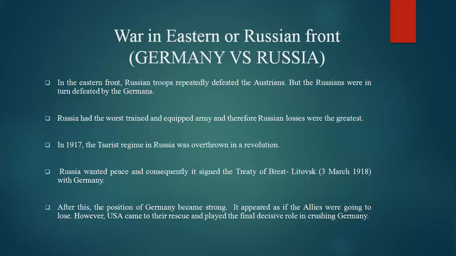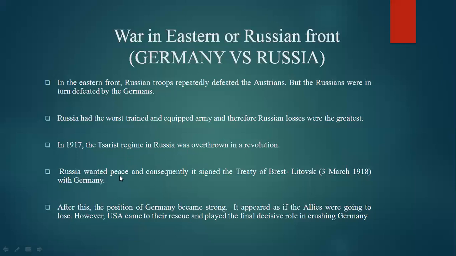the Russian army. In 1917, the Tsarist regime in Russia was overthrown in a revolution. The leader was thrown out by the Russian Revolution because of not performing well in the functioning of the Russian government.